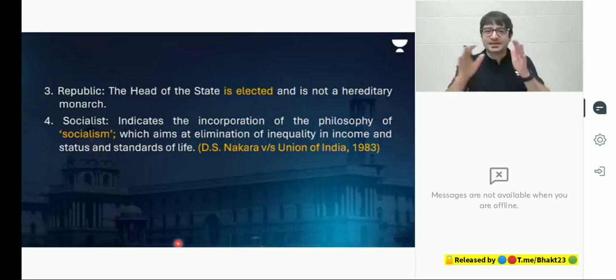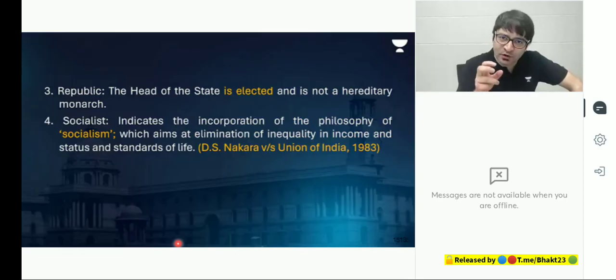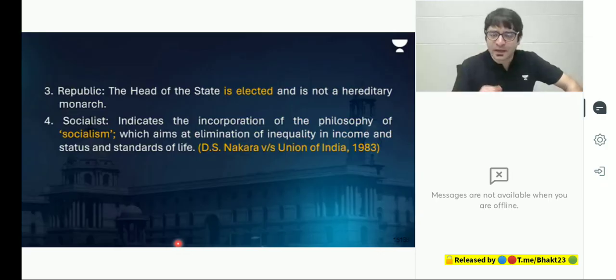Okay. Now let's discuss something important. We discussed the nature of the Indian state. I told you about sovereign, democratic, republic. Done. But 2 different terms got added. In the 42nd Amendment Act, the year was 1976, 2 terms got added to the nature of the Indian state. One was socialist, the other was secular. One more term got added: integrity, under the objectives of the preamble. And all of this we will discuss one by one.